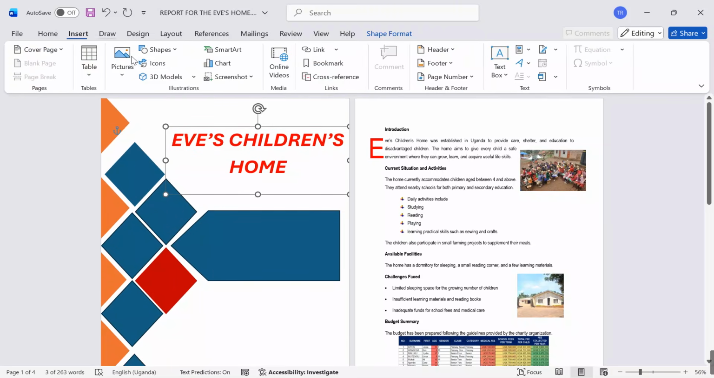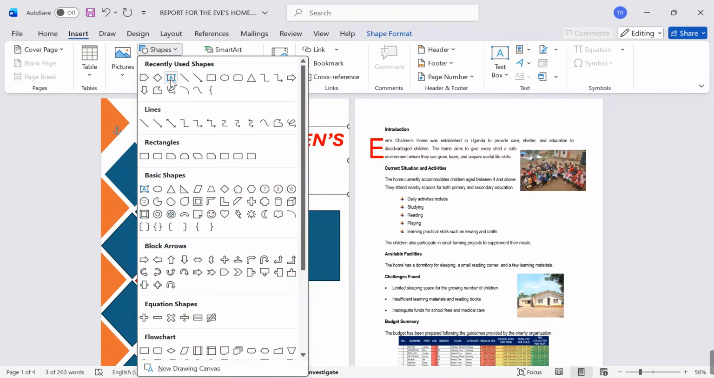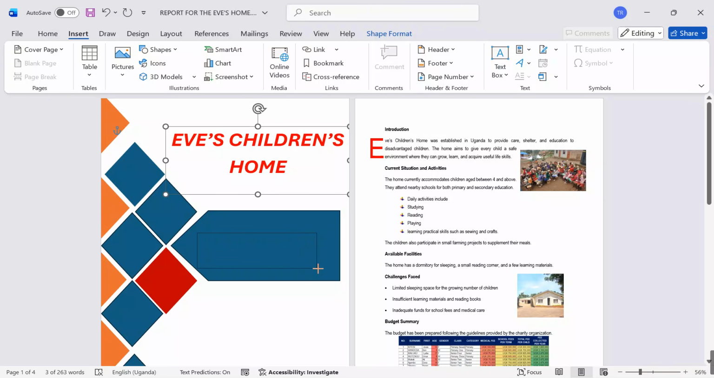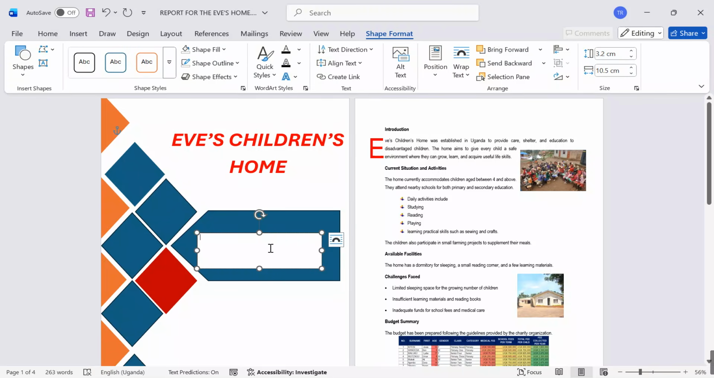Okay, let me come back here under shapes, text box. I want to put a text box here. I want to say report on activities and budget.